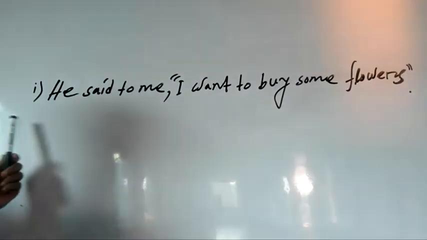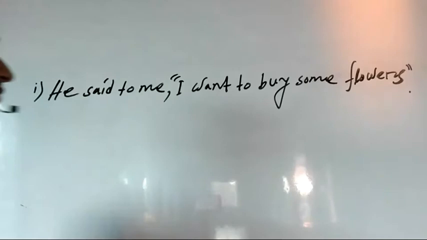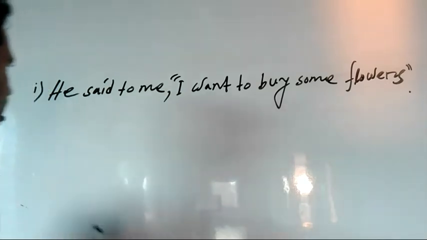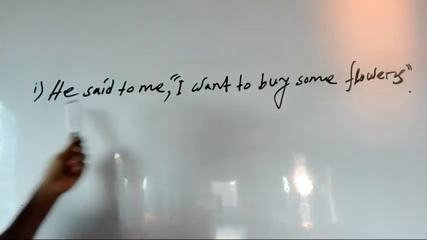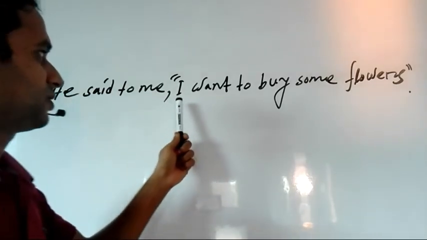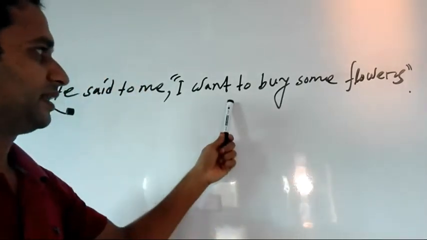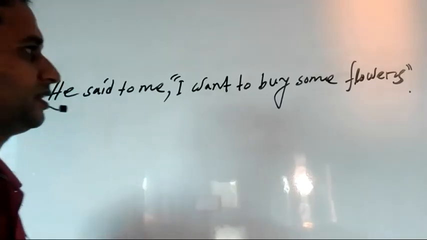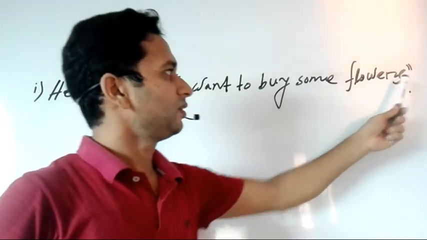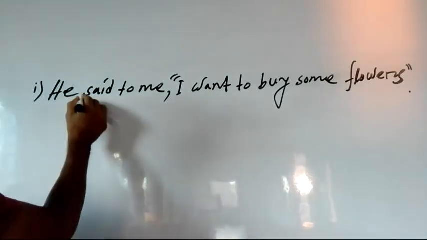Let's have the first example. He said to me, I want to buy some flowers. The sentence of direct speech is divided into two parts. From the starting up to this comma, he said to me, this part is called the reporting part, and the other part is called the reported part. The reported part is usually called reported speech, and reported speech is always between the inverted commas. And said is the reporting verb.